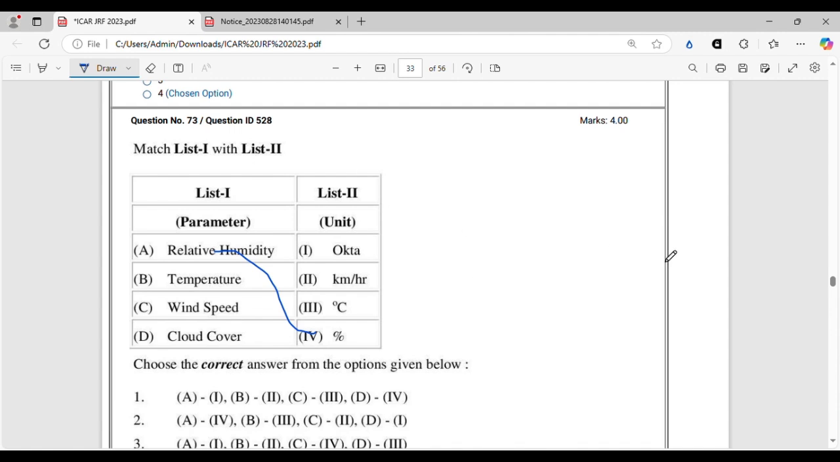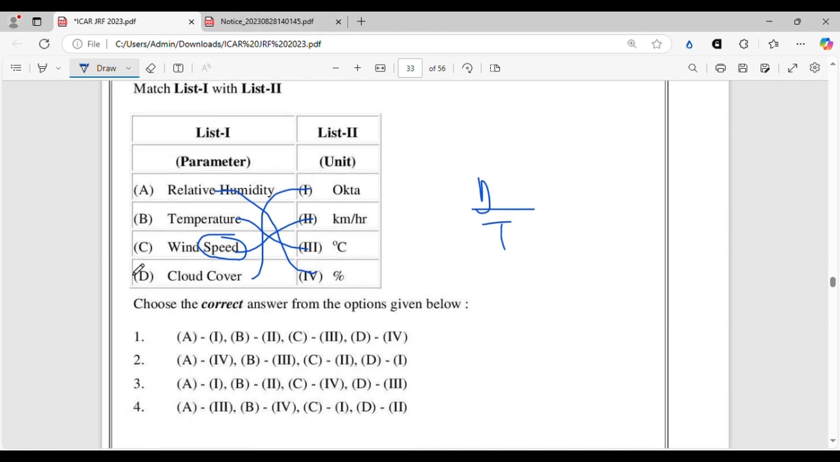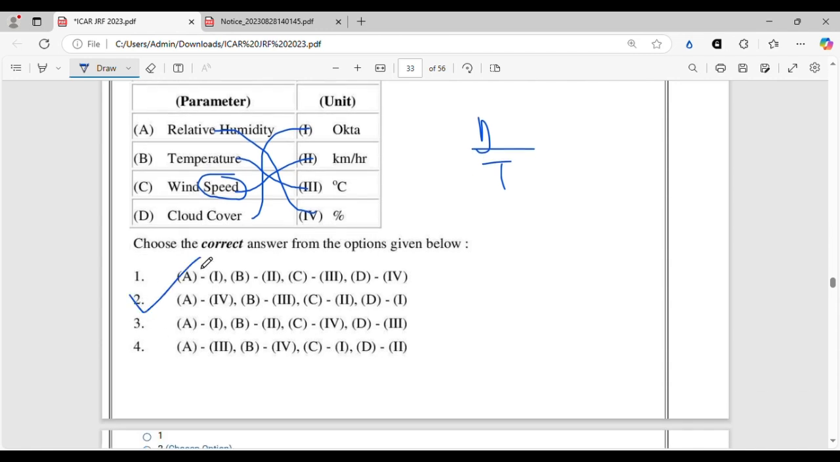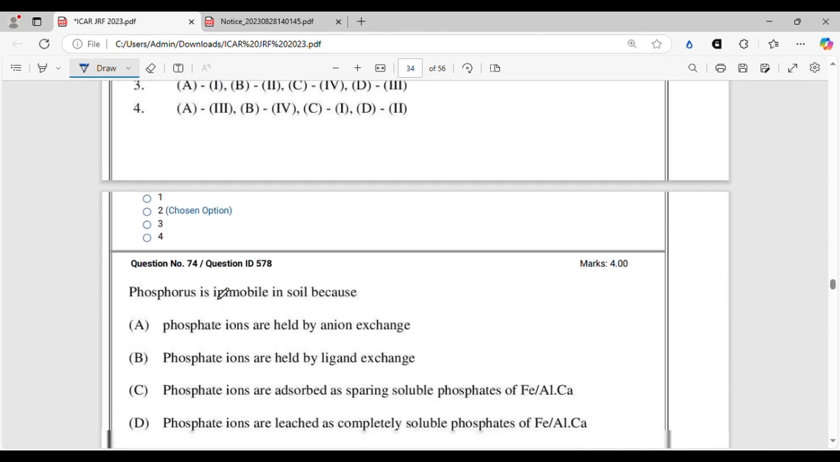Then temperature, we all know, even a fourth standard student will say is measured in degrees Celsius. Wind speed is measured in kilometer per hour because speed is distance by time, and it can be measured in meter per second, kilometer per hour, miles per hour, like that. And finally, cloud cover is measured in octa units. This is also a very basic agrometeorological concept. So the correct answer to this question will be A4, B3, C2 and D1, option 2. All right, let's move on.